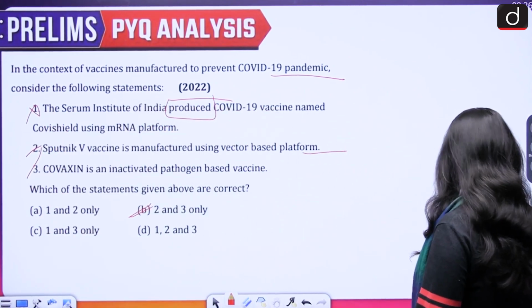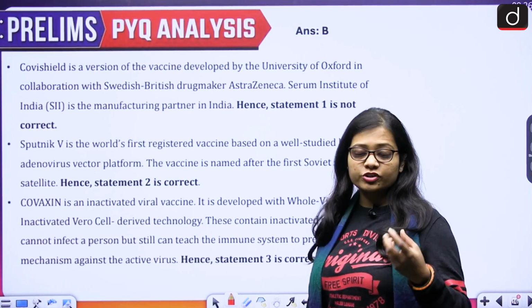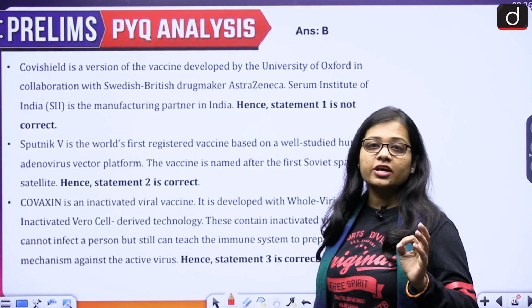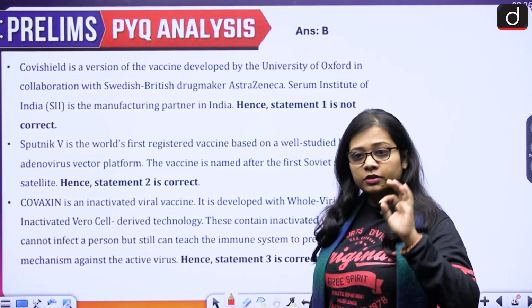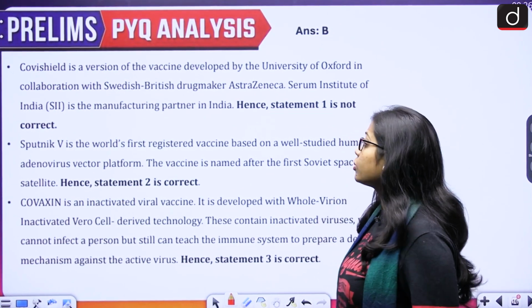So, let us see this. First of all, if we talk about the Covishield vaccine, the Covishield vaccine has not been produced. The word production here is important. The Covishield vaccine has not been produced by the Serum Institute of India.